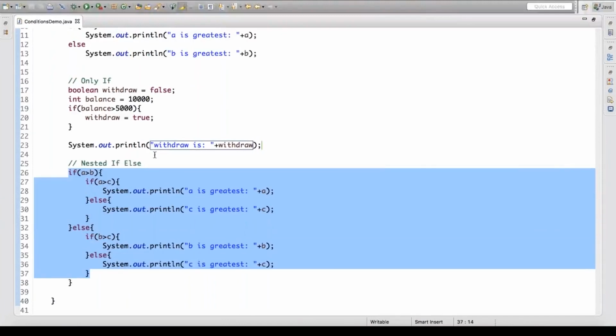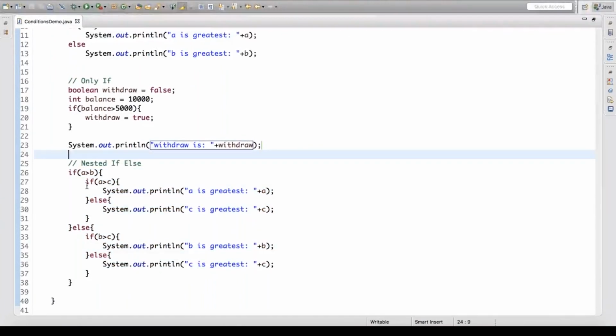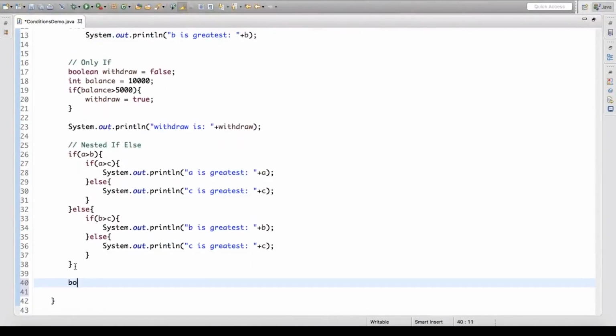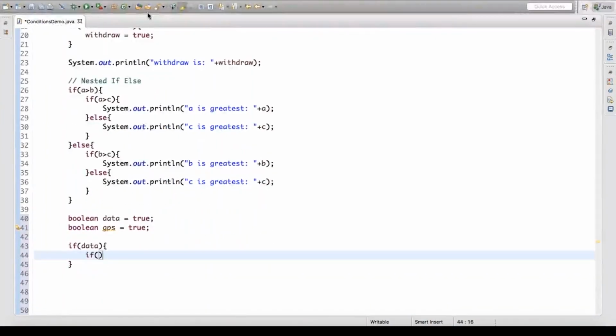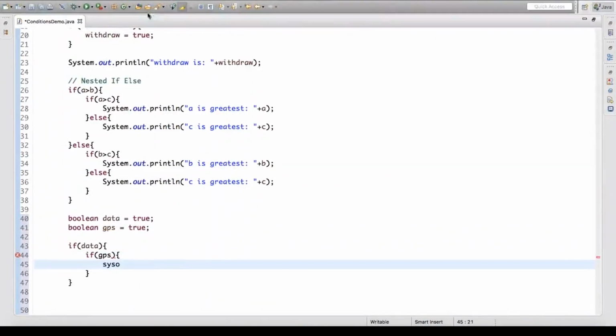Nested if else will work when you want a condition having a further condition. Let's say there is a Boolean variable known as network, or let's say data, which is true, and GPS as true. So we have these two variables, data and GPS. I can say if data and if GPS, I'll say you can use maps.